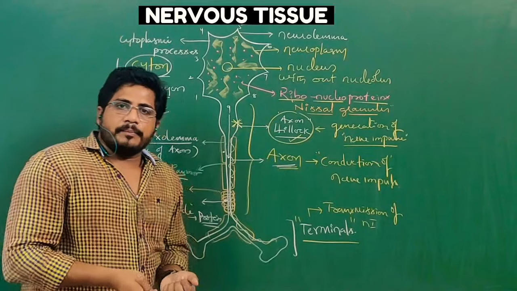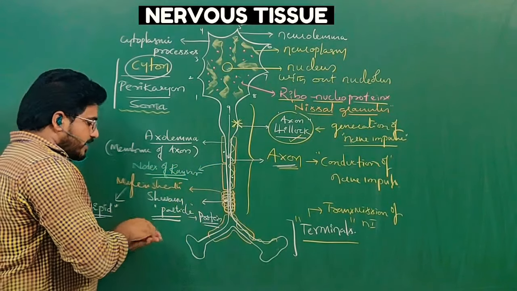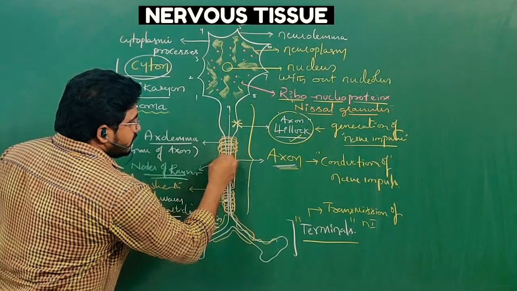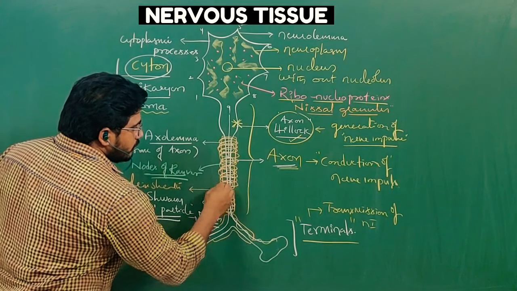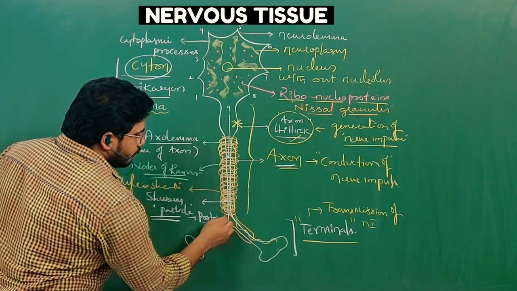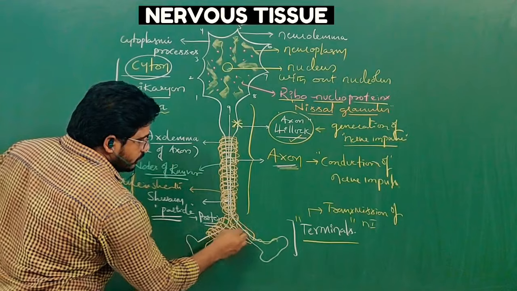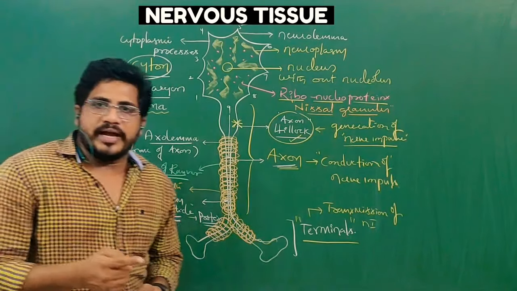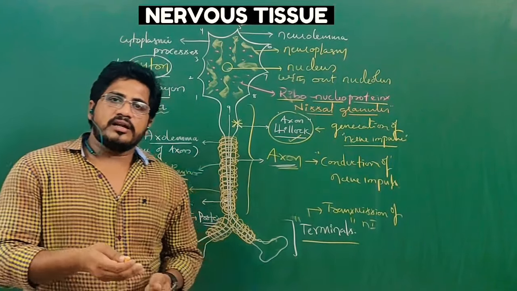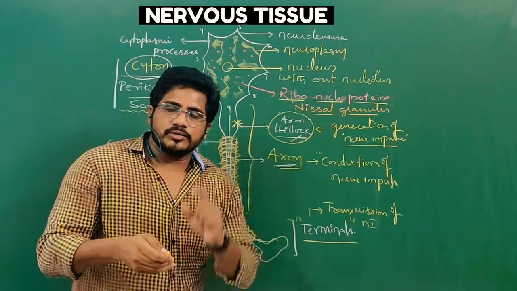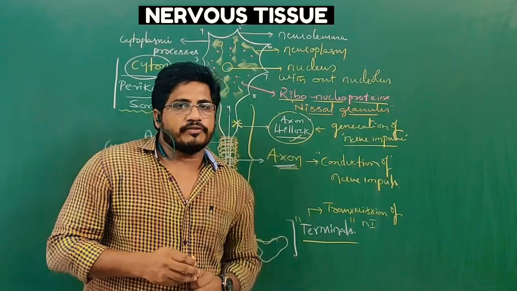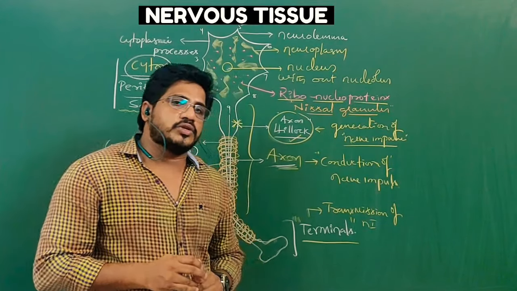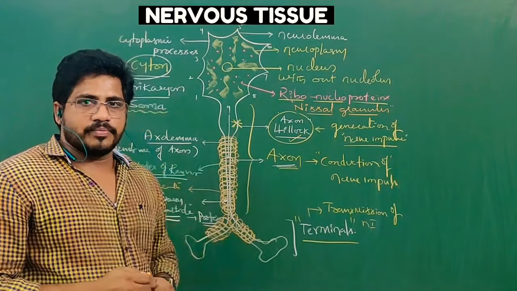Sometimes during development, these nodes disappear through complete sheath formation. This situation you can find only in adults. In adults, the neurons are completely covered by myelin sheath, whereas in a child, the myelin sheaths have some breaks. Those breaks are called intervals of nodes, also called Ranvier nodes.